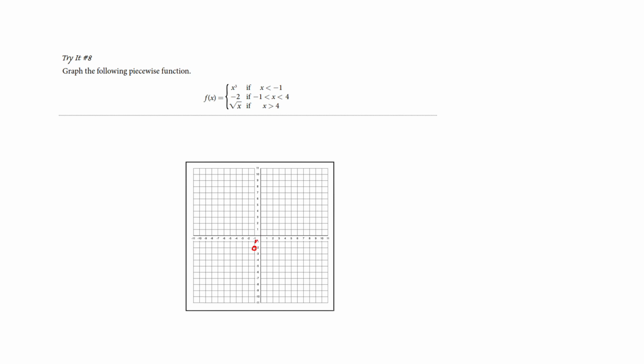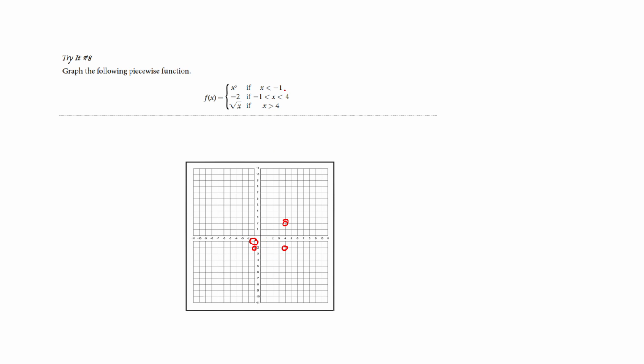Okay, I've got to figure out how to let it do this. Okay. Now I'm going to put this endpoint in. When x is 4, I also have -2. Okay. Now we're going to do this endpoint. Put in a 4. Well, if you put 4 into the square root of x, you get 2. So I'm also at 4, 2. And that is also an open circle. Why does this not do this? Okay. All right, I have all my filled in circles.